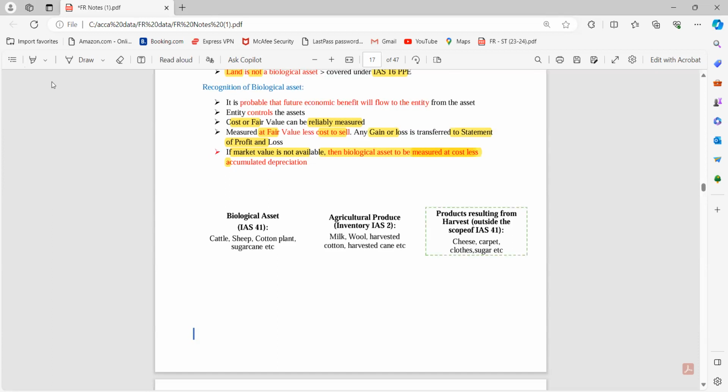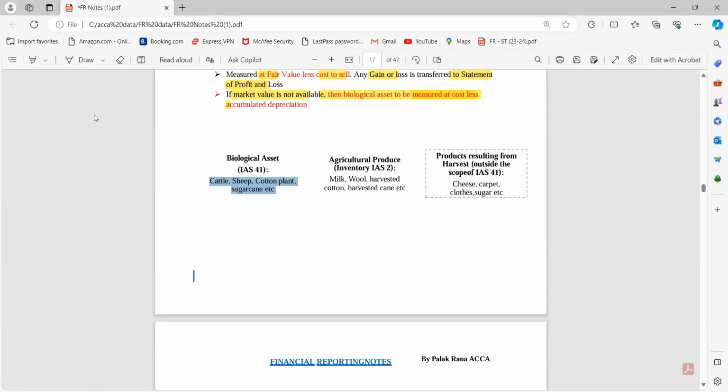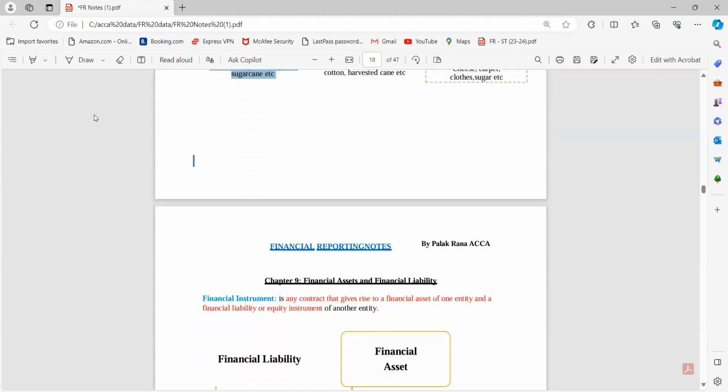So yes, what comes under biological assets? These items like cattle, sheep, cotton plant, sugarcane, biological related plants and animals. And yes, agriculture produce, that means the produce which we receive from the biological assets, like milk, wool, harvested cotton. And yes, some of the items are outside the scope of IAS 41, like cheese, carpets. That means the processed biological produce is covered outside the scope of biological asset.